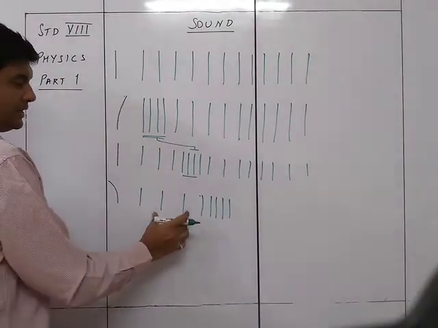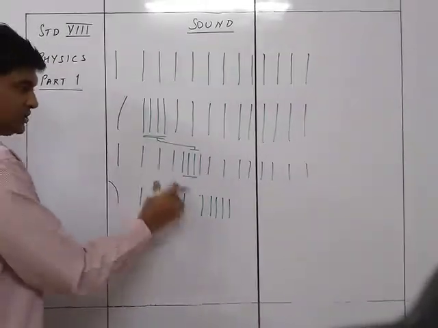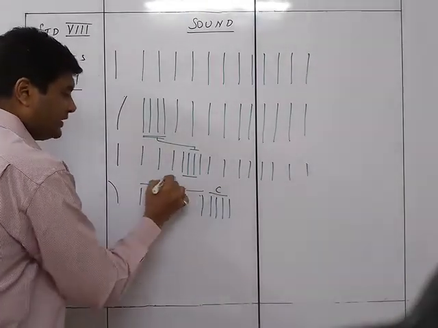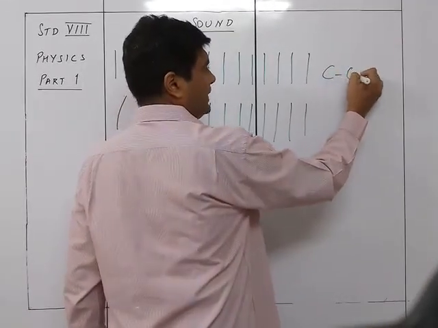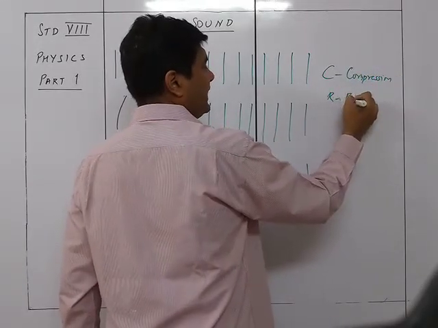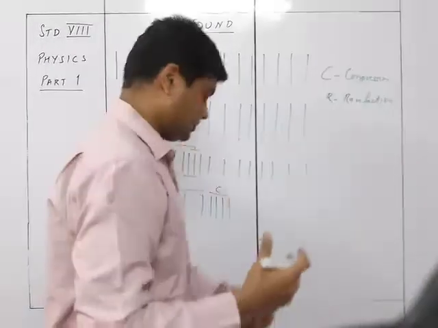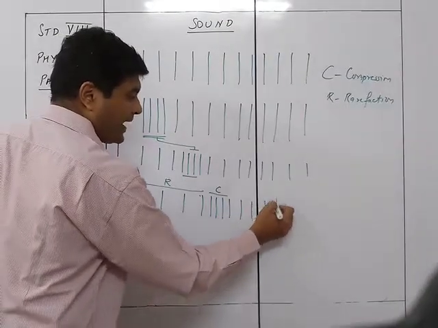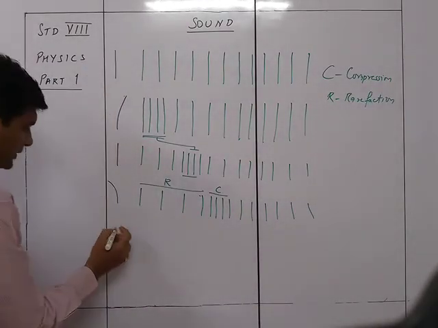So you can see that there was a compression, and this was an expansion or rarefaction. This is called a compression. So this part over here is the compression, and this part over here is the rarefaction. Okay, C is compression and R is rarefaction. Rarefaction is the sucking action. बाकी का आगे का part जो है वो normal रहेगा, so it is going to remain as it is. And now it is going to be coming back to normal, that is this stage.